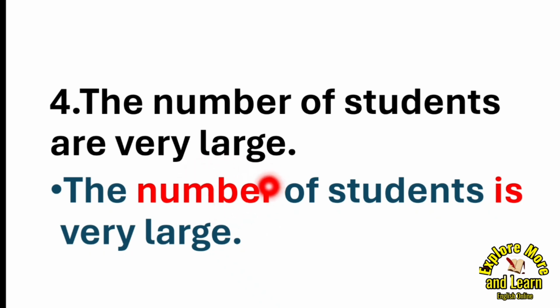We are talking about number here, not students. What is large? The number of students. That's why we'll use is according to the subject, which is singular. So the verb will also be singular, so it will agree with the subject. So the number of students is very large.